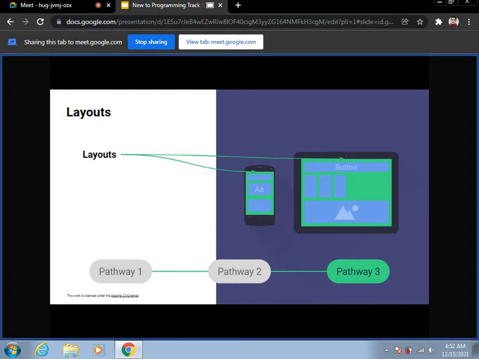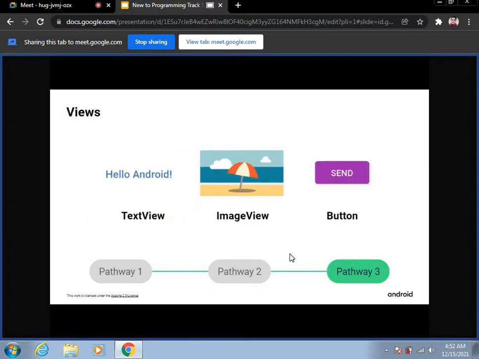In Android, a layout is made up of views. What are views? Here are some examples of types of views provided by Android. TextView for displaying text, ImageView for displaying images, and Button to perform some action when tapped. So here are the three views.